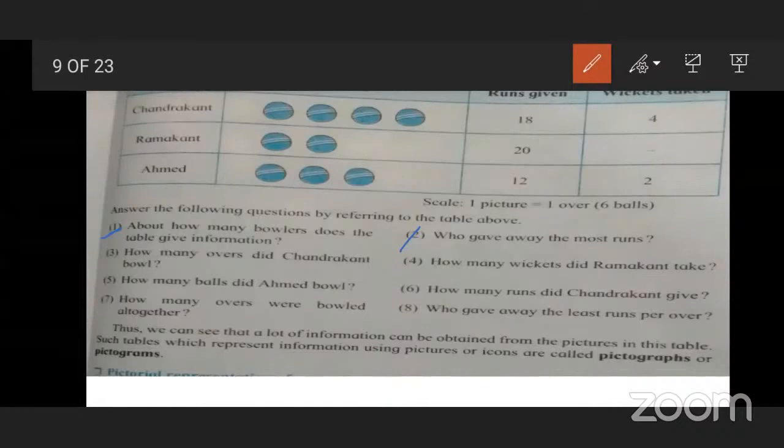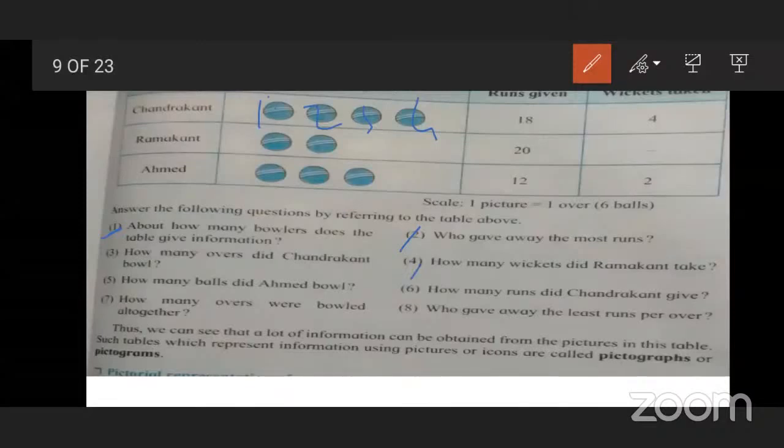Now the third question is, how many overs did Chandrakant bowl? 4 overs. Because one picture is equal to 1 over, and 1 over is equal to 6 balls. So count: 1, 2, 3, 4. Chandrakant bowled 4 overs.